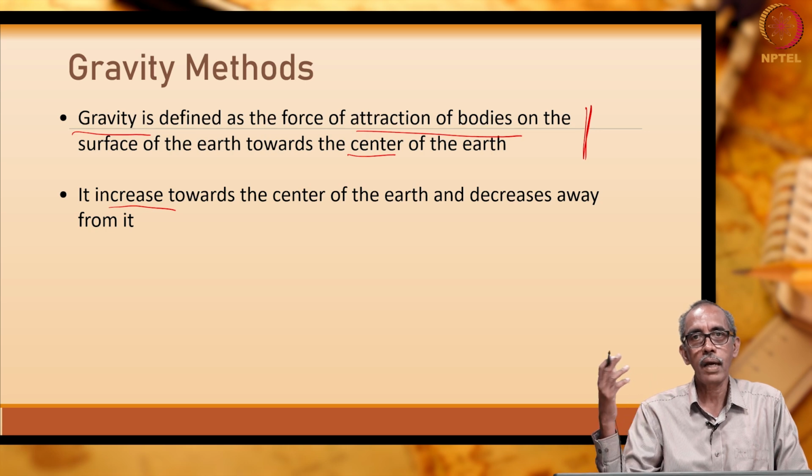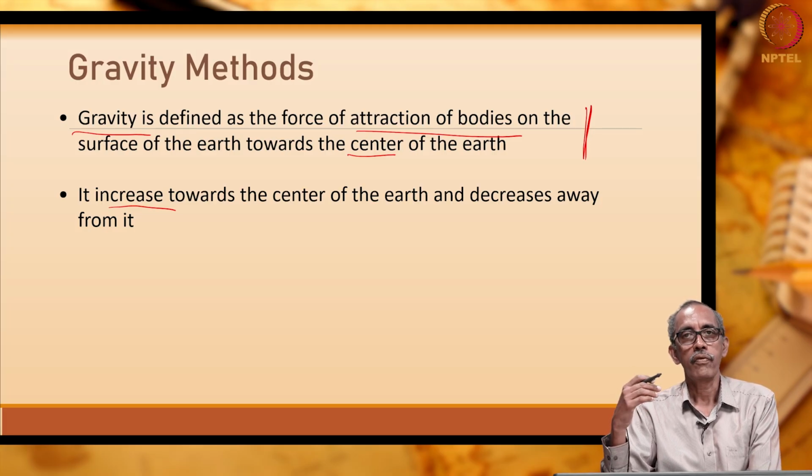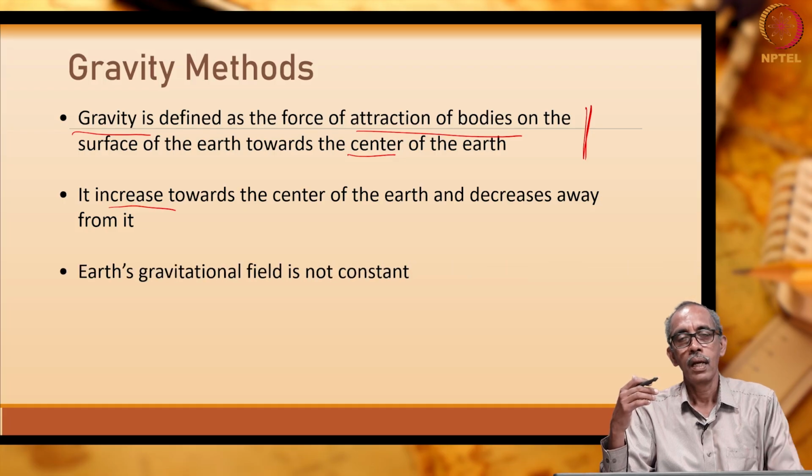When you are much away from the center of the Earth, for example, if you fly at an altitude of 10 kilometers, the gravity which we experience will get reduced. Right? So, gravity which we feel depends on the distance at which we are from the center of the Earth.